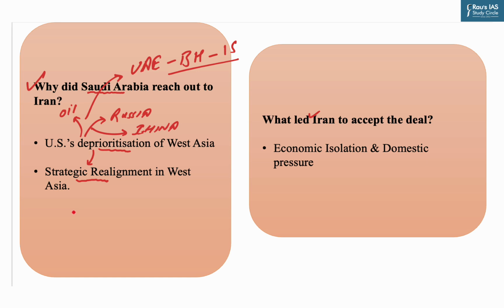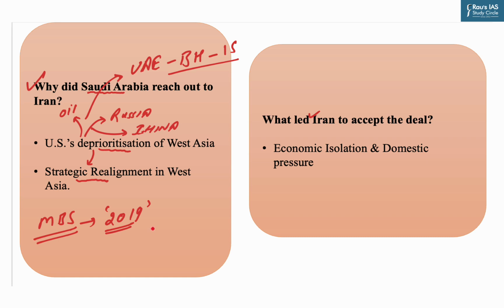Now in light of these developments, along with the cold relationship between the US and the Crown Prince of Saudi Arabia, that is Mohammed bin Salman, 2019 proved to be a watershed moment in Saudi Arabia's foreign policy priorities. In this year, Saudi oil facilities were attacked, for which it blamed Iran. However, the US looked away and did not respond. This seems to have prompted the Saudis to look for an alternative solution to the Iran problem.